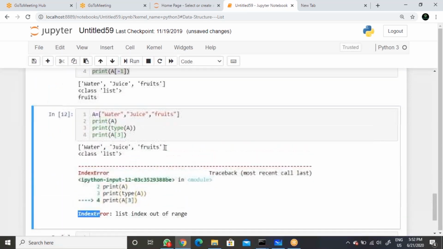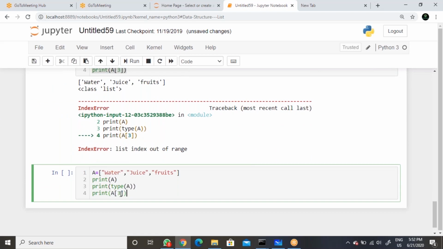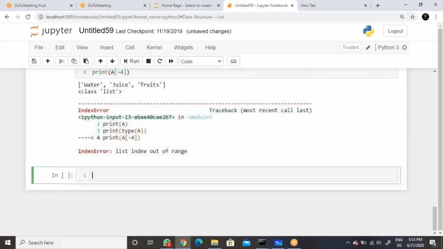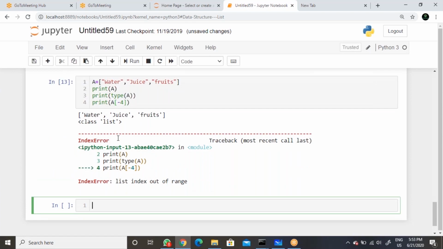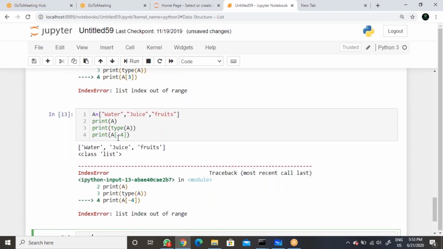If you need a proper explanation about indexing, just watch the indexing classes. Even if you give an out of range negative index, you get list index out of range. So we have to use indexing within the assigned numbers only.